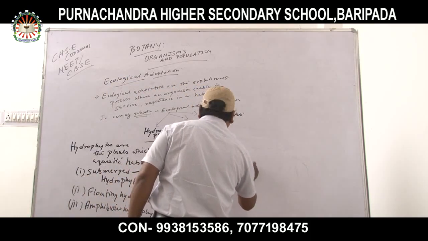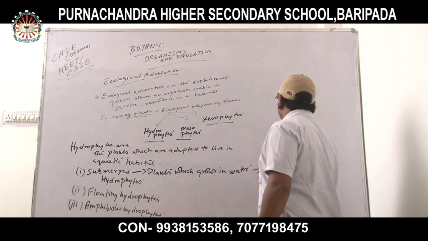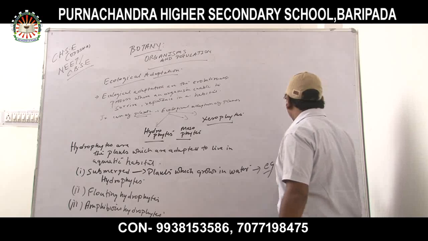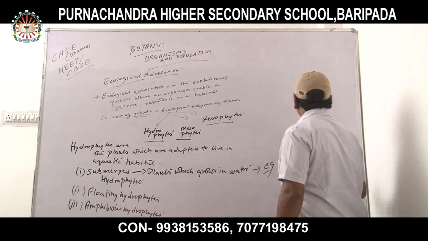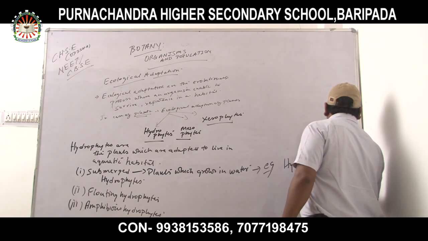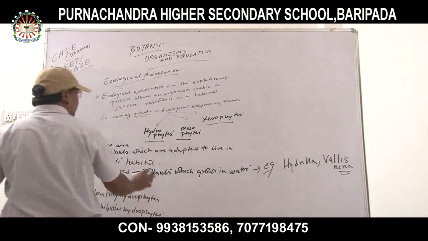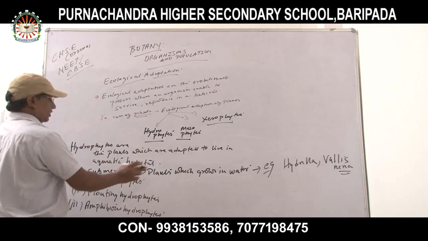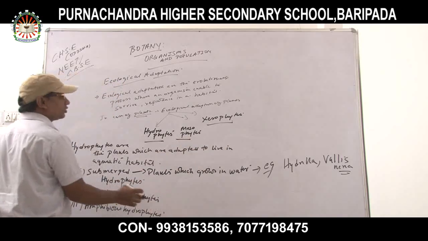Examples of submerged hydrophytes are Hydrilla and Vallisneria. It is very easy to remember.